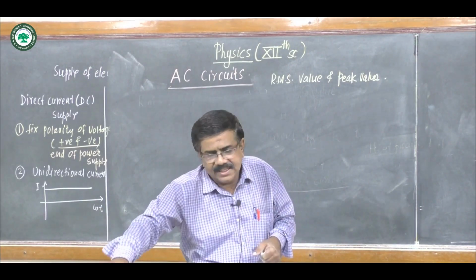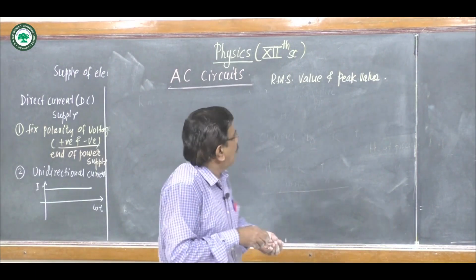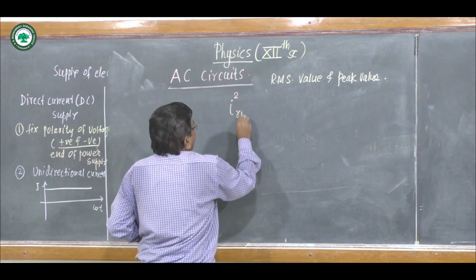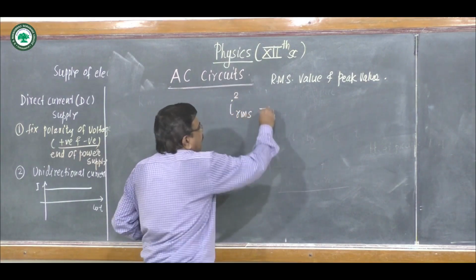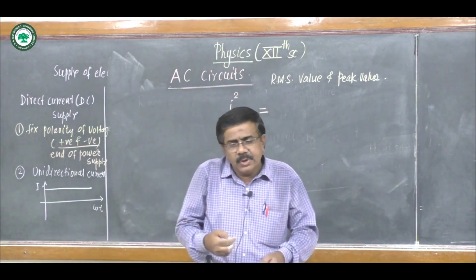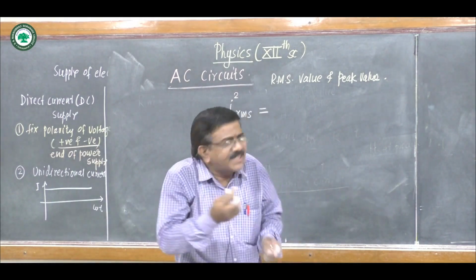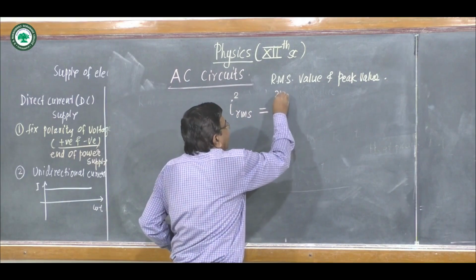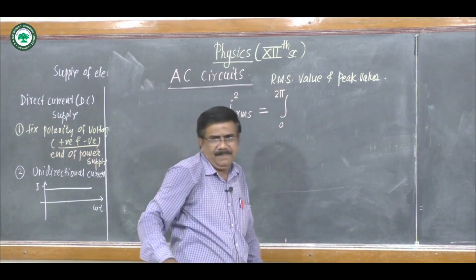We consider here a complete cycle, so I square RMS value, for the complete cycle, that is 0 to 2 pi. For half cycle we consider 0 to pi.